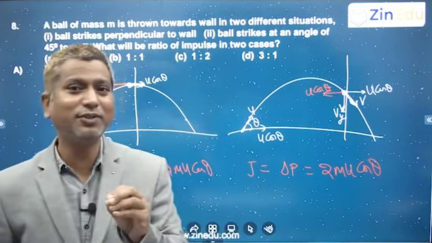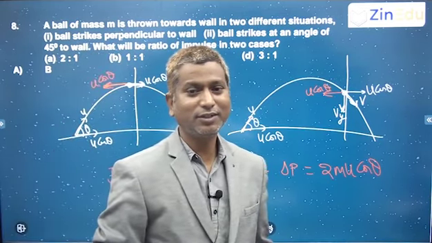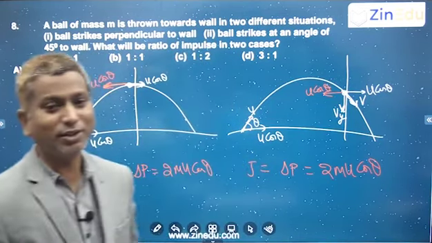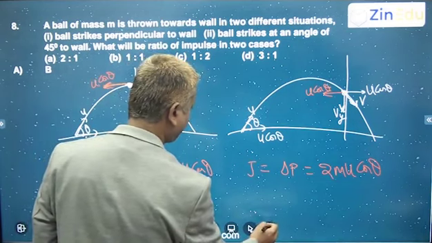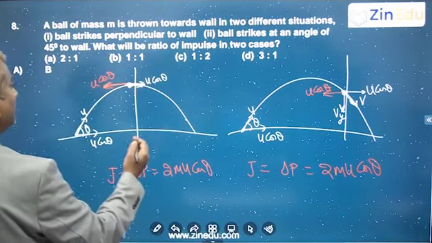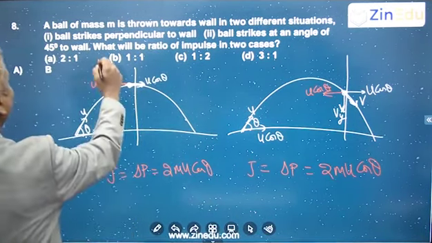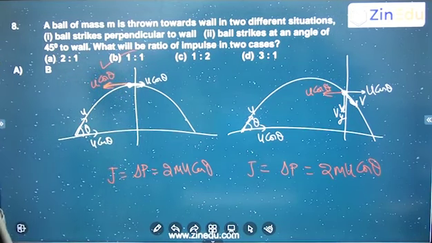That's what we have learned in oblique collisions: impulse acts along the common normal during the collision. Alright, so that means the ratio of impulse, both are the same. So you get 1:1. Clear?